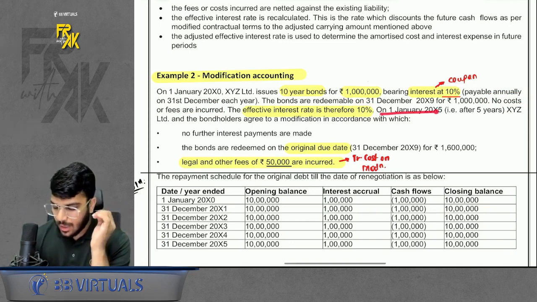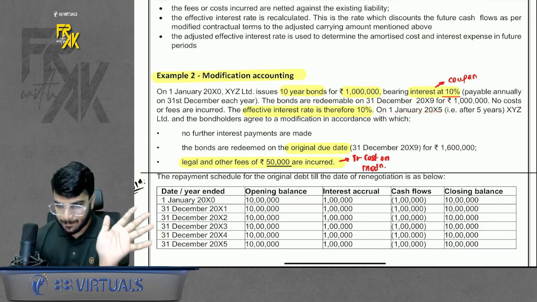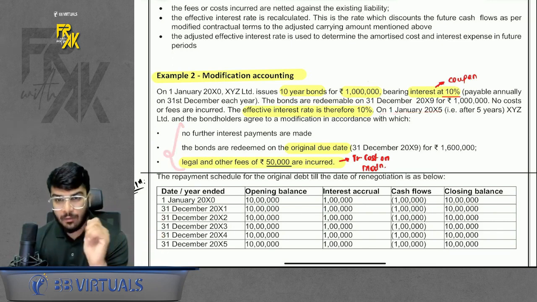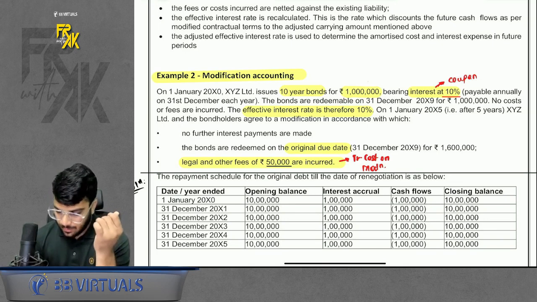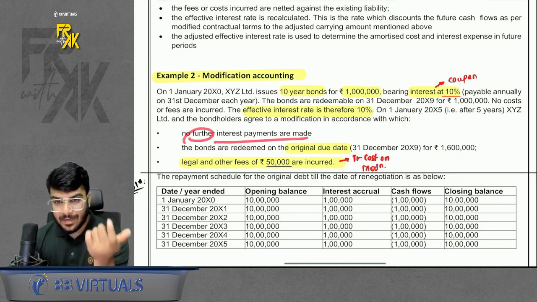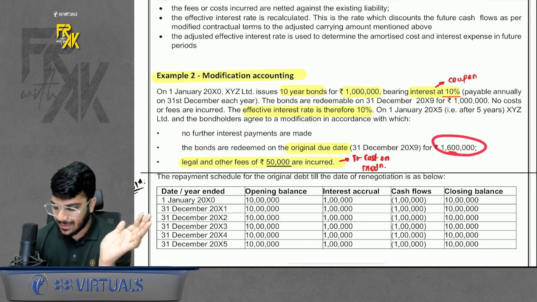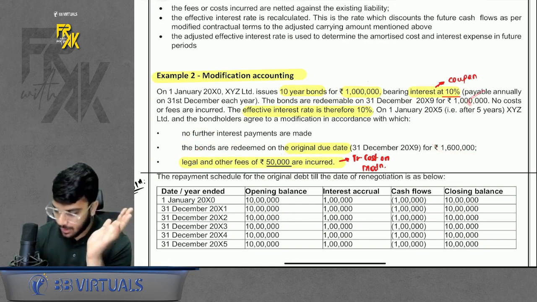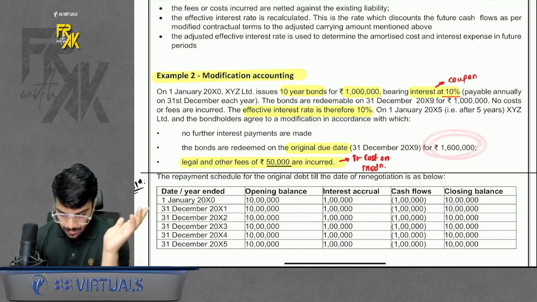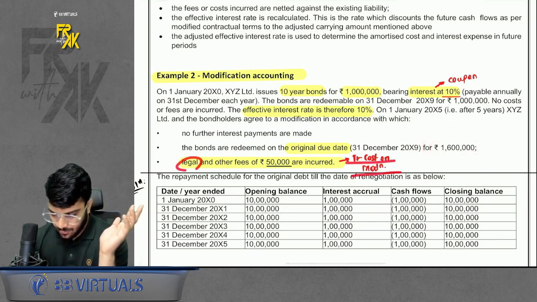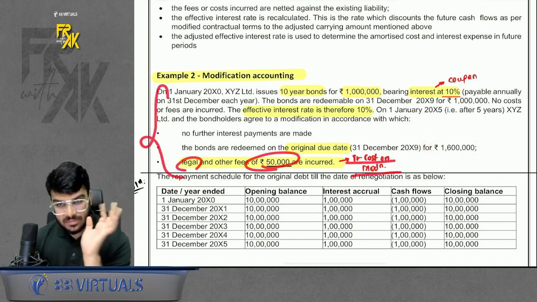Okay. Anyways, on 1st January 15, that is after 5 years, there was a modification happening. How was the modification happening? It says that no further interest payments are required. Bonds are redeemed on the original date only, but for 16 lakhs. Previously you were going to redeem at par. Now you will redeem at premium. Okay. And there is a transaction cost of 50,000. Now how to account for this modification?